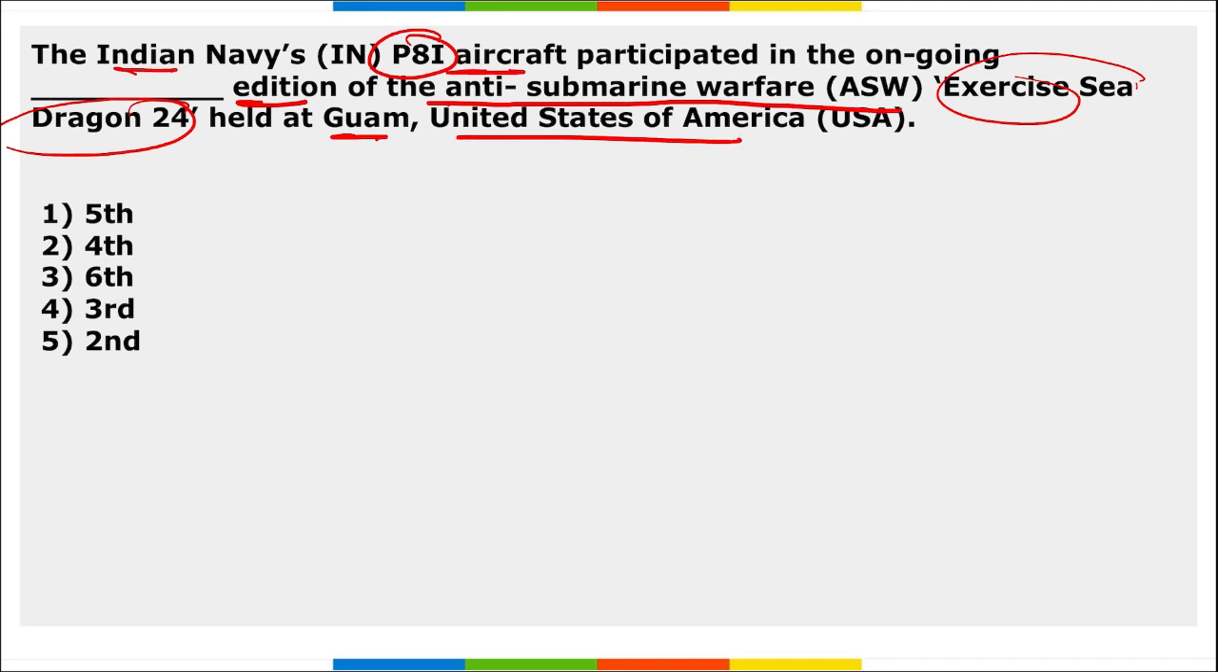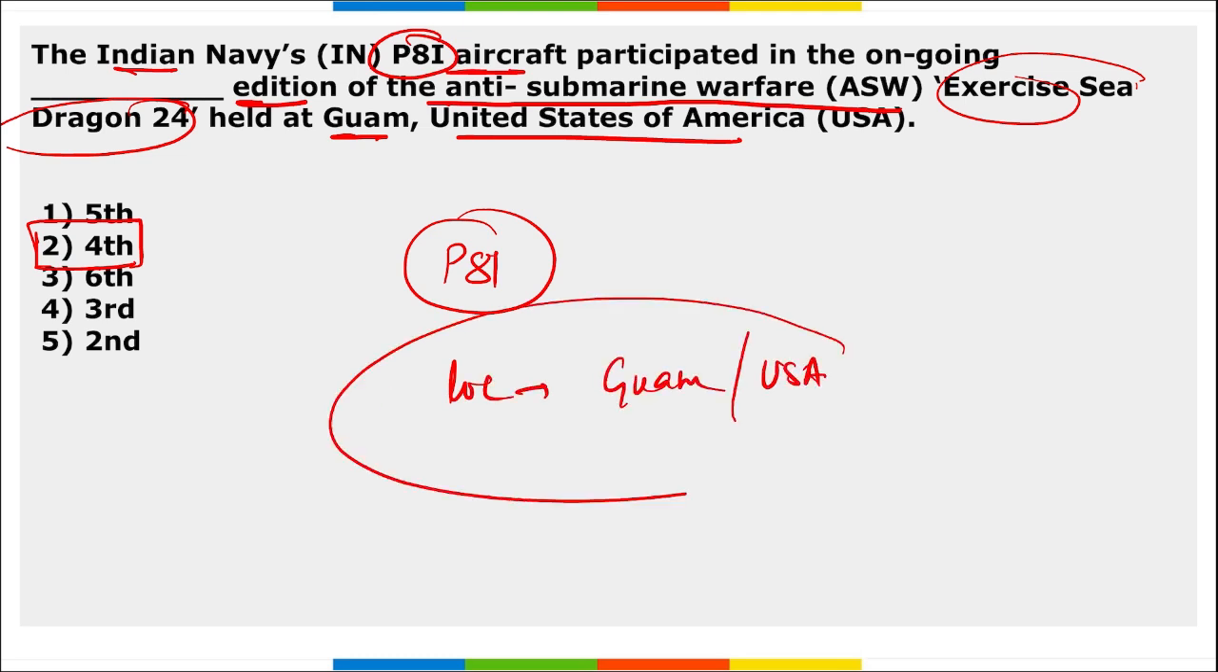What is the name of that or what is the edition of this exercise in which this P-8I aircraft participated? So this will be the fourth edition of the exercise Sea Dragon. Location, where was this held? This was held in Guam, United States of America. And this was the fourth edition of this anti-submarine warfare exercise Sea Dragon that took part in Guam, USA, where Indian Navy P-8I aircraft took part.